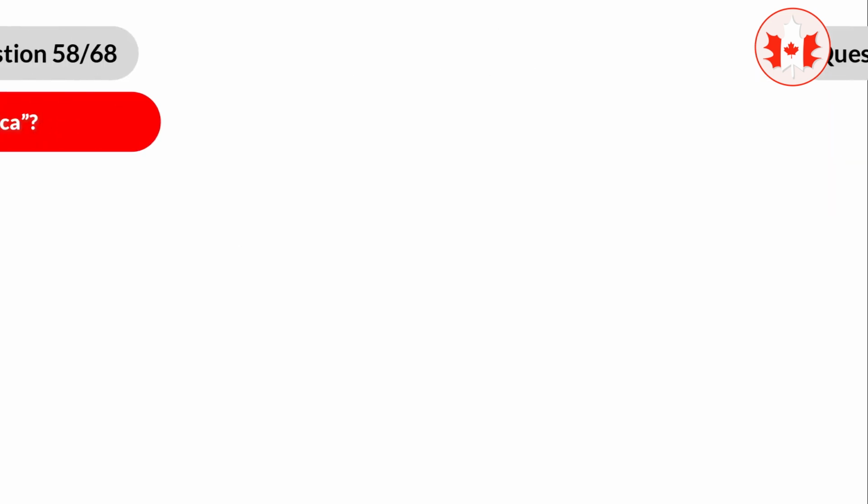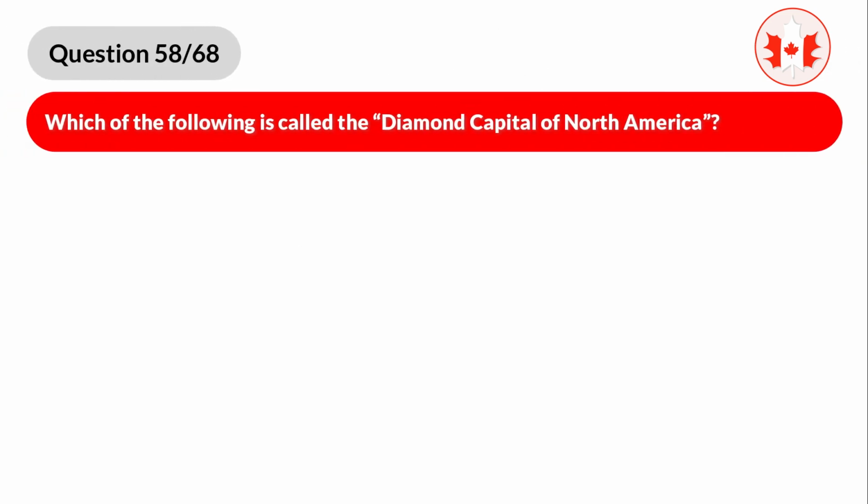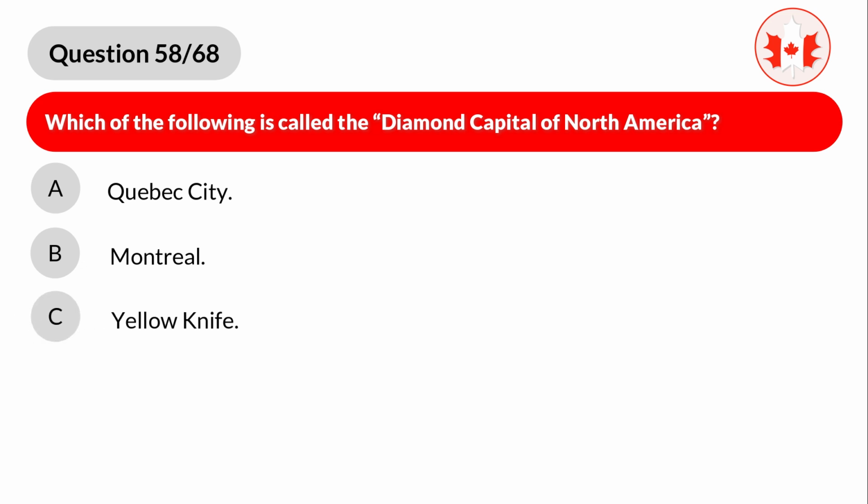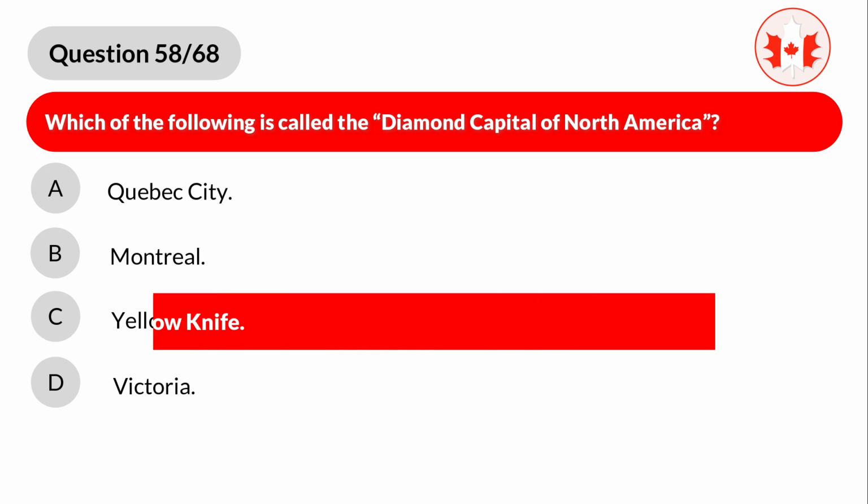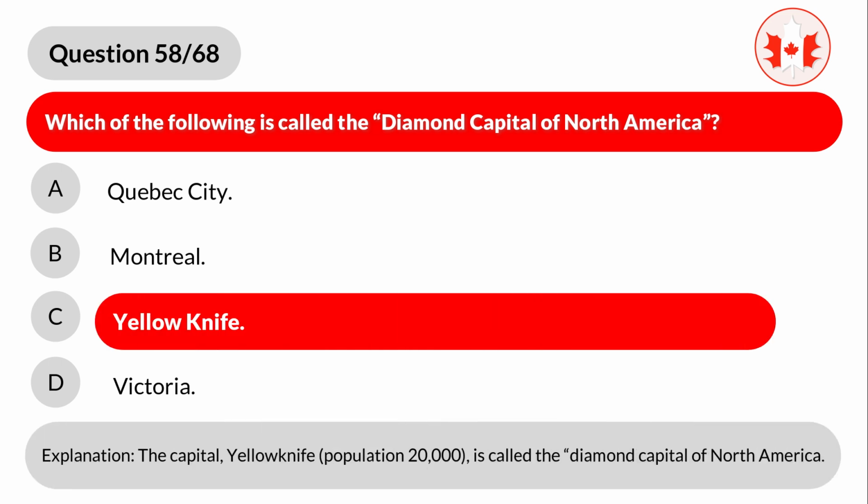Question 58. Which of the following is called the Diamond Capital of North America? A. Quebec City, B. Montreal, C. Yellowknife, D. Victoria. Correct answer is C. Yellowknife. Explanation. The capital, Yellowknife, population 20,000, is called the Diamond Capital of North America.